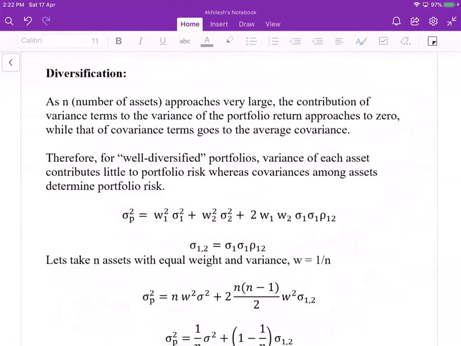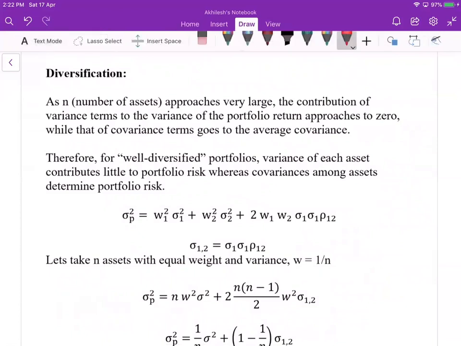Diversification. This is the reason we are creating a portfolio, to make diversification. As the number of assets in the portfolio approaches very large, we can keep on adding assets and keep on diversifying.